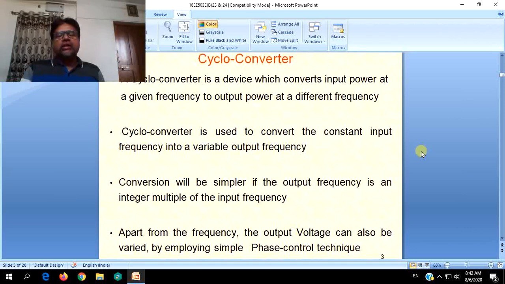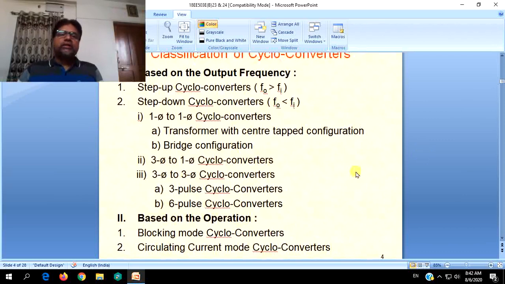The output voltage can also be changed when compared to the input voltage, but the definitions are given only according to the frequency, because the prime use of these converters is to change the frequency but not the voltage. So these definitions are given according to the change in frequency only.